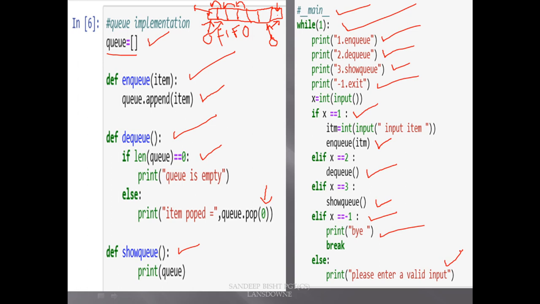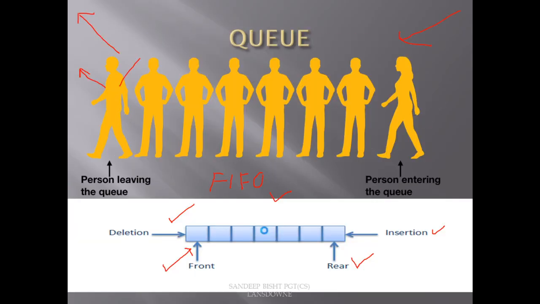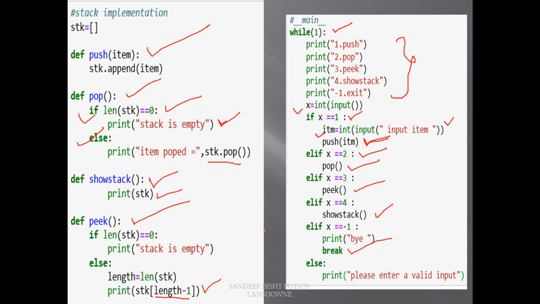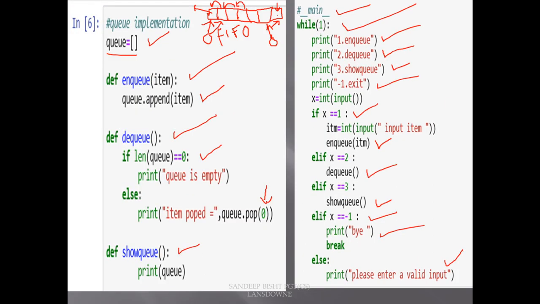So I hope this queue is clear to you. It's very, very easy in Python. Once you go through this, you will easily understand stack and queue, because you don't have much to do here. You just have to call the inbuilt functions append and pop in case of stack, and NQ and DQ in case of queue. Okay, so I hope stack, queue and list is clear to you. So that's all, and thank you.